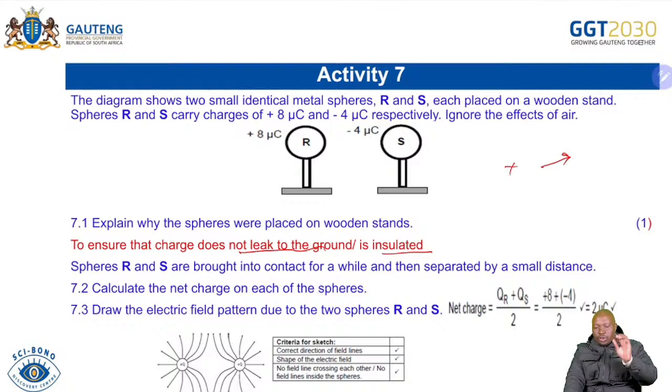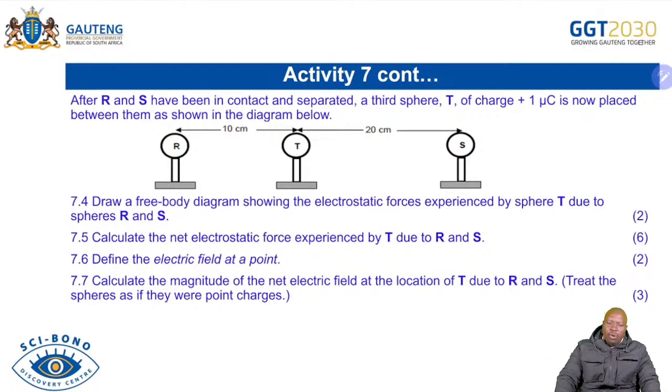So please be able to draw electric field patterns, for positive and positive, and positive and negative. Sorry for that. As we move, you are able to see that this is how you do it. But the most important thing is we can ask you to draw the electric field pattern for the positive and negative. But in this case, the question was based after the touching. Immediately after touching, they now carry the same amount of charge with the same polarity. If they are positive, the polarity will be the same as well. So it's important that you always remind yourself of that. Now, we say after R and S have been in contact and separated, remember now we are having 2 and 2.